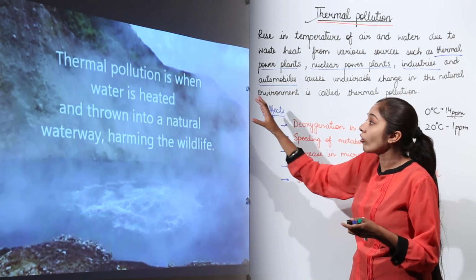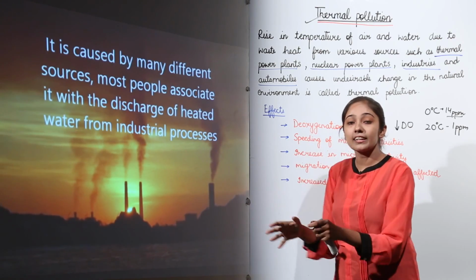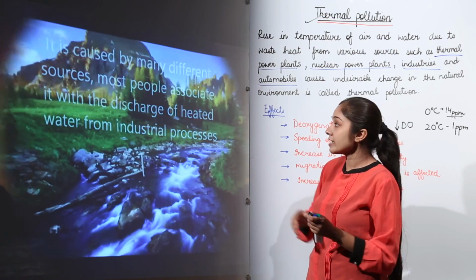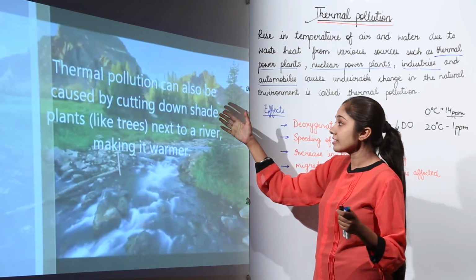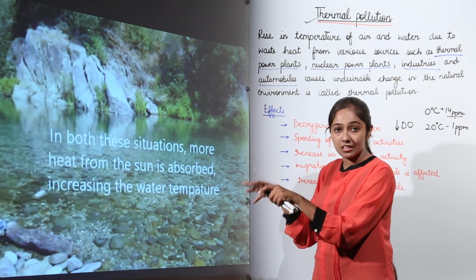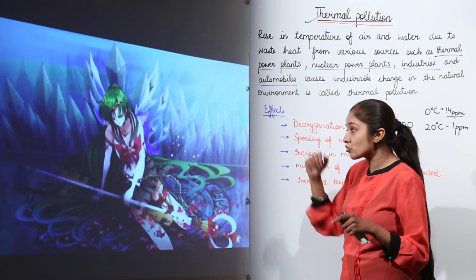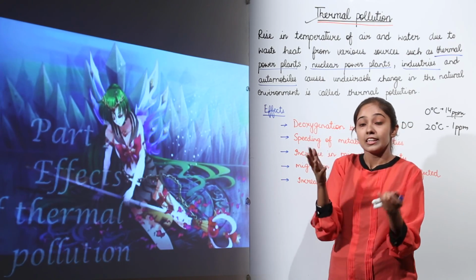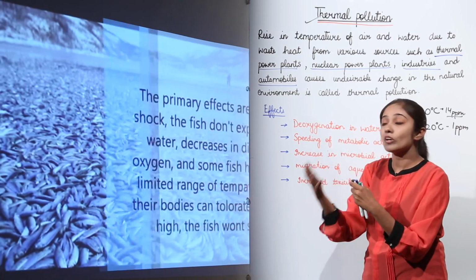Thermal pollution is when water is heated and thrown into a natural waterway, harming the aquatic life of that area. It is caused by many different sources. For example, this can be discharged from thermal power plants. By cutting down shade plants also, this can lead to an increase in the temperature. In both these situations, more heat from the sun is absorbed, increasing the temperature. Means by cutting those plants, there is more absorption of heat. So this leads to an increase in the temperature of the water body.